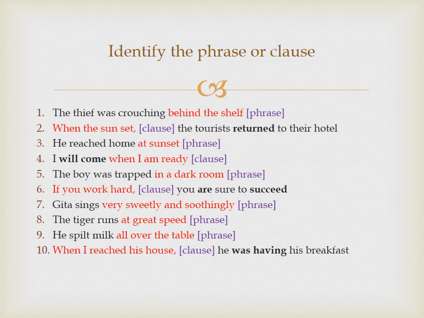Finally, when I reached his house, he was having his breakfast. When I reached his house is a clause because there is the subject I and verb reached. He was having his breakfast is also a clause. But what's the difference between the two? The first one is a subordinate clause because its meaning is incomplete, whereas he was having his breakfast has perfect or complete meaning.